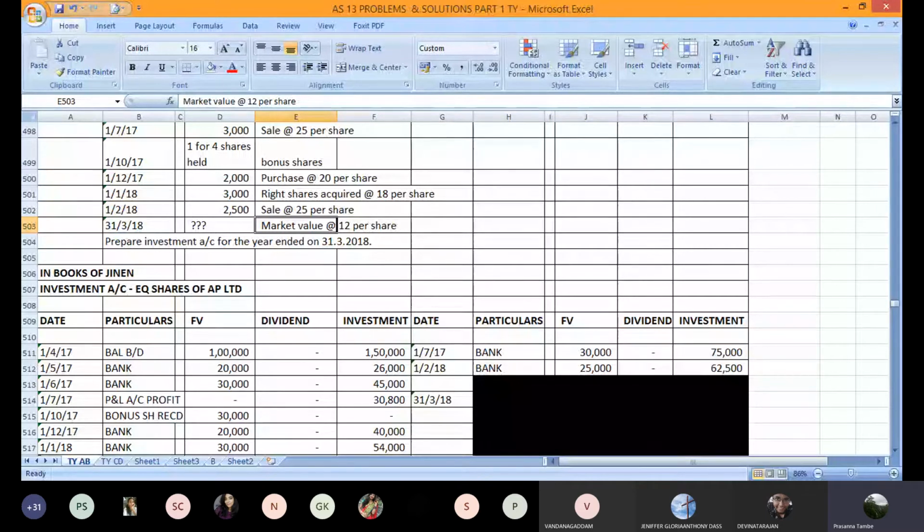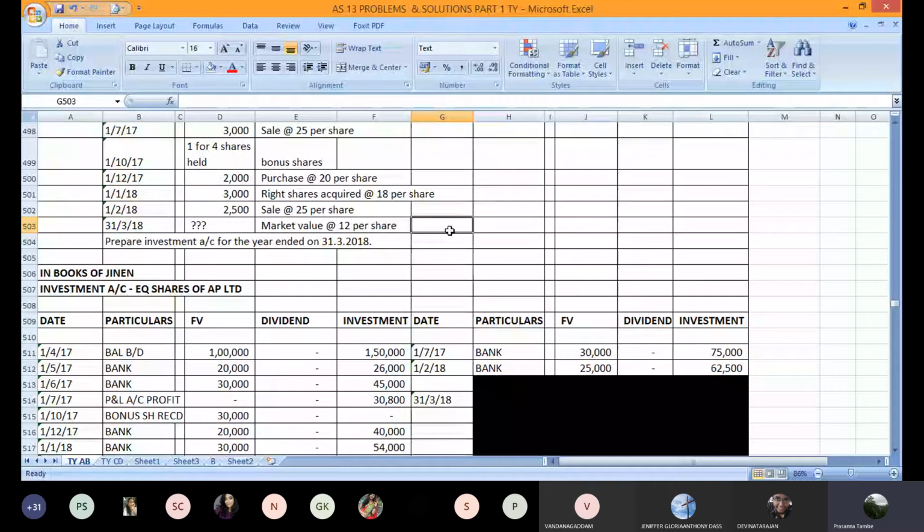And if it is a current investment, the valuation principle, all of you are aware, is lower of cost or fair market value. The 12 rupees per share you are given is the fair market value on 31st March. So our job is to compare the fair market value on 31st March with the cost, and then decide at which value to carry forward these investments.